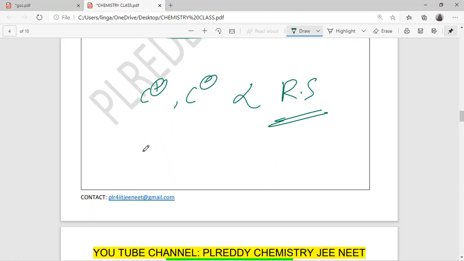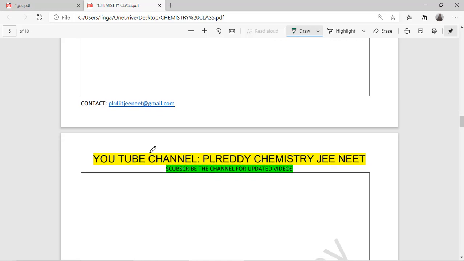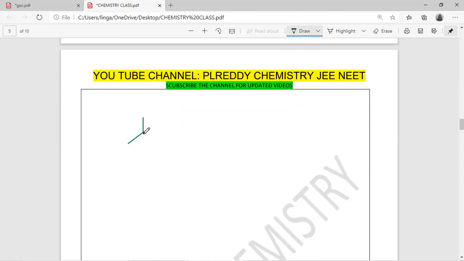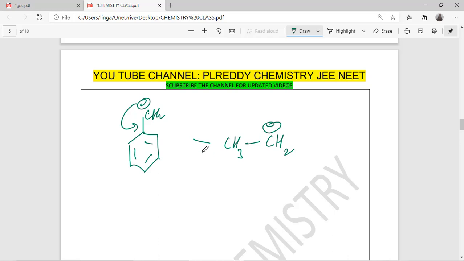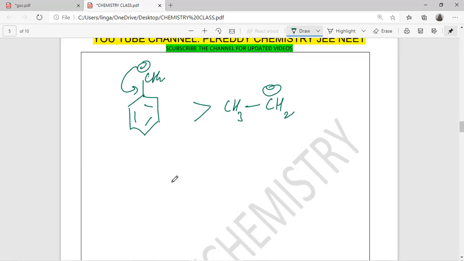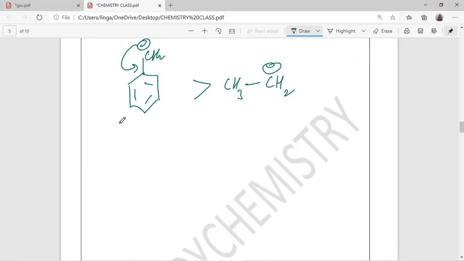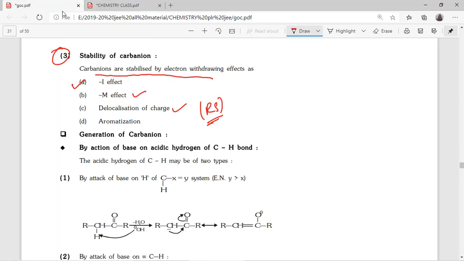Next, inductive and mesomeric effect is completely different. Suppose CH2 minus on the benzene ring is there. Here also, due to delocalization, it is more stable. Which is more stable? Here, due to the resonance, this carbon is getting neutral, so obviously this is more stable than this one. Okay, so you understood the stability order now.